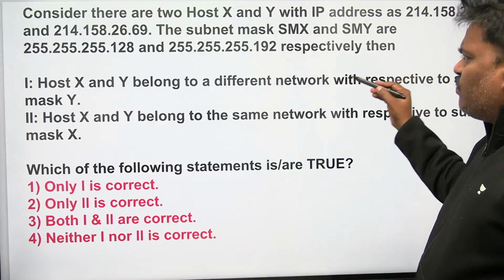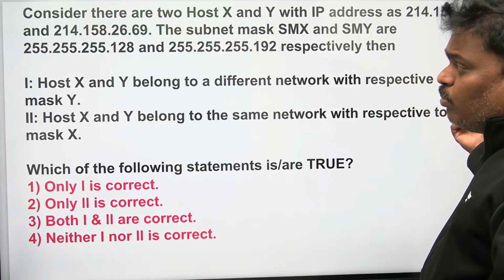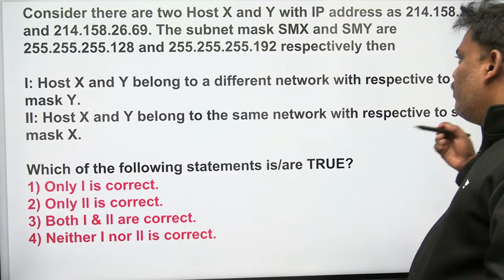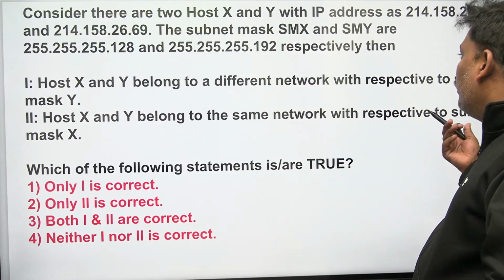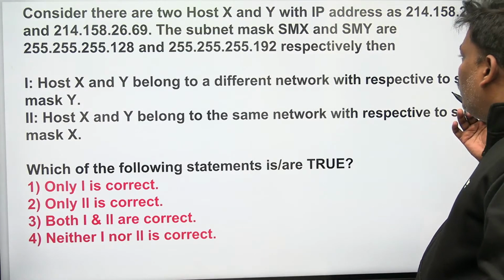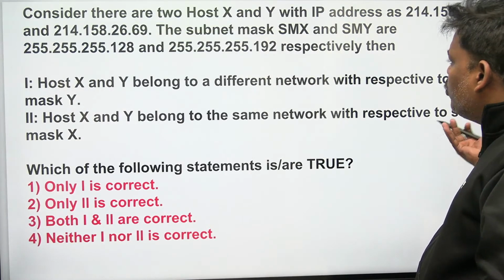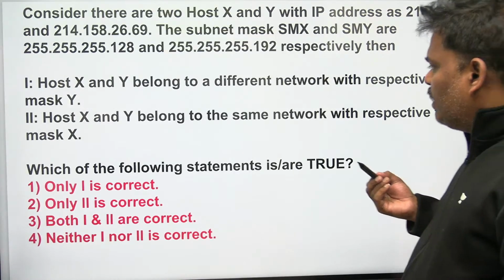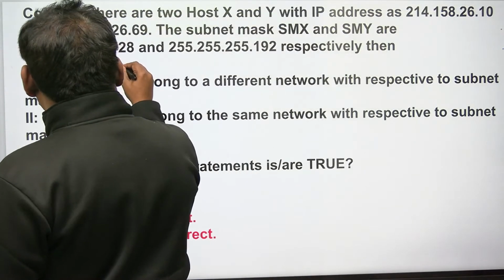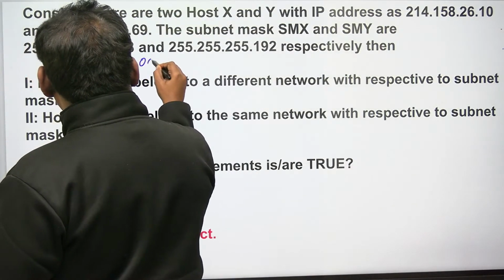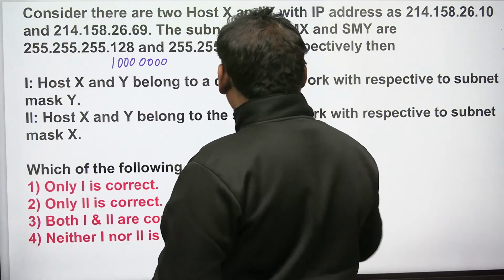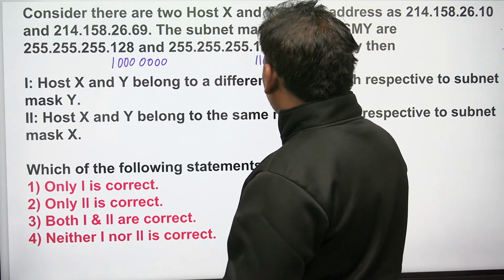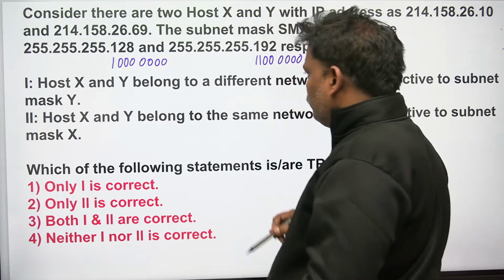So 214, because I think 3 octets are 255 in both the masks. You know very well that 255 AND anything gives anything only. So there is no need to convert those. But I think the last part is required. What is the last part here? 128 is 1 followed by 7 zeros. What about 192? I think 128 plus 64 is 192. So it is going to be like this. Convert into binary properly.